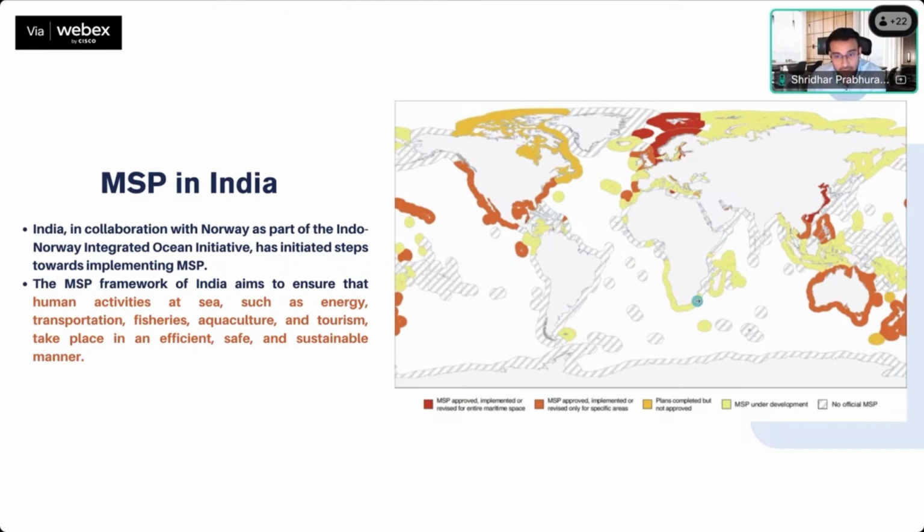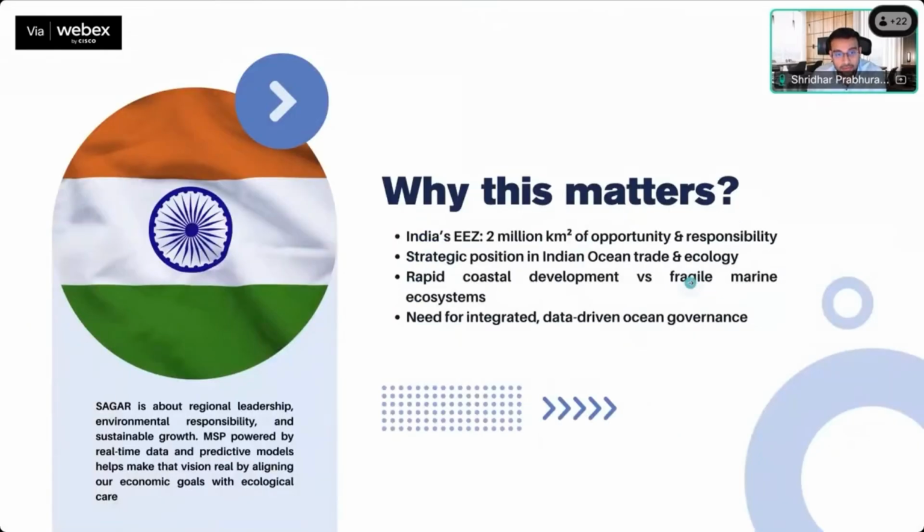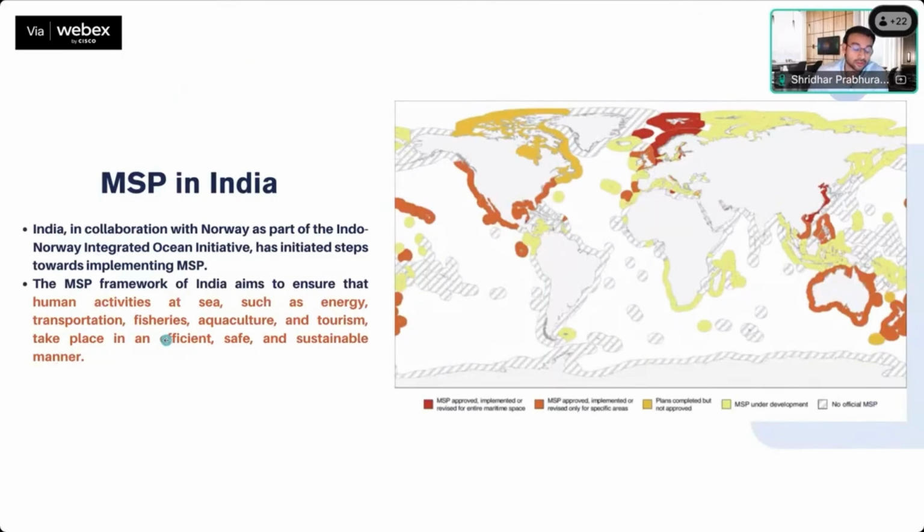As you can see from the map, India still does not have any kind of official MSP. At this stage, India, in collaboration with Norway as part of the Indo-Norway Integration and Ocean Initiative, has initiated steps towards implementing MSP, and the NCCR is currently working on a pilot project in Puducherry for the same.